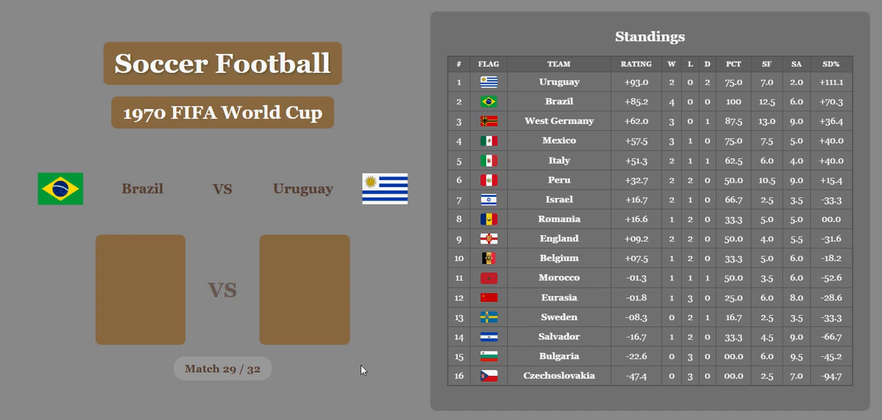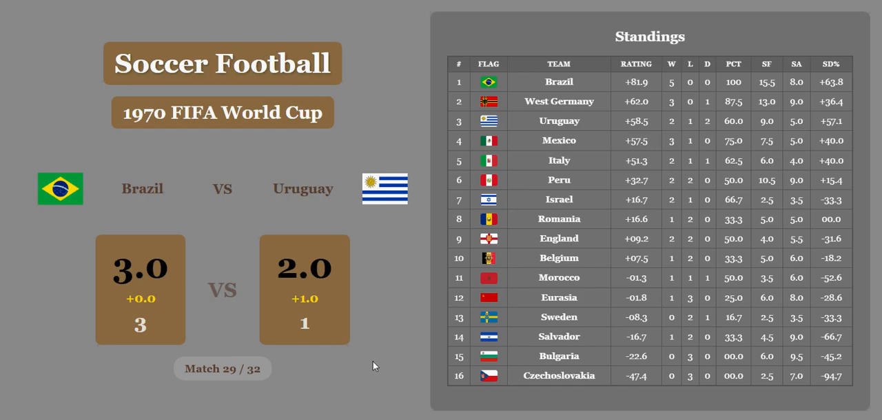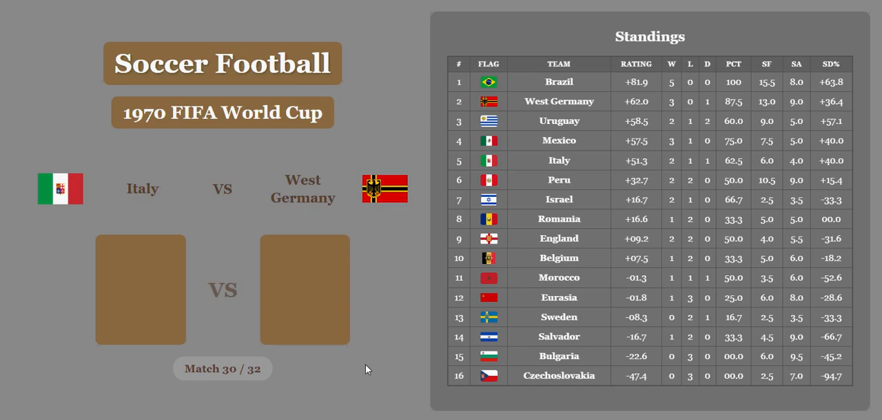Next match, Brazil versus Uruguay. This is the important one, but Brazil comes out on top. Uruguay is not going to have enough. They're going to get 1 goal for economic difference. Brazil comes out with the win, and they take 1st place. Uruguay goes on 3rd, and now West Germany in 2nd. Mexico hanging in there in 4th, and Italy in 5th. Peru, honorable mention, in 6th.